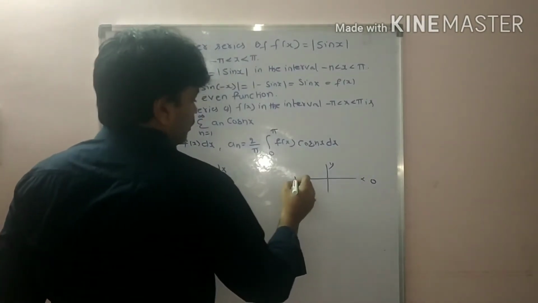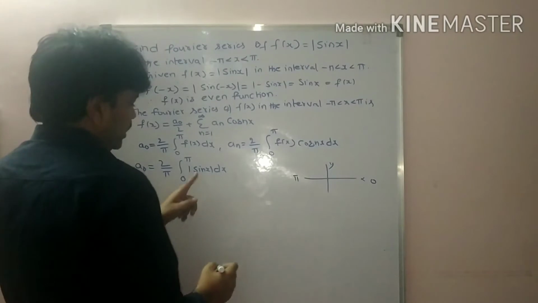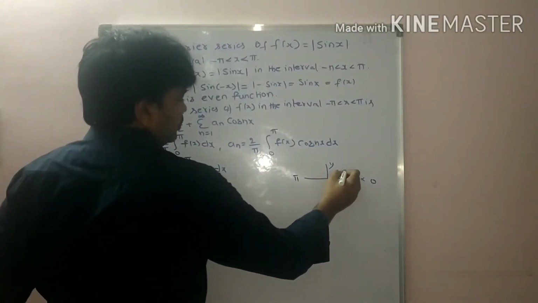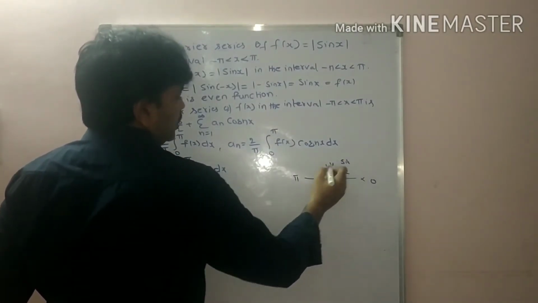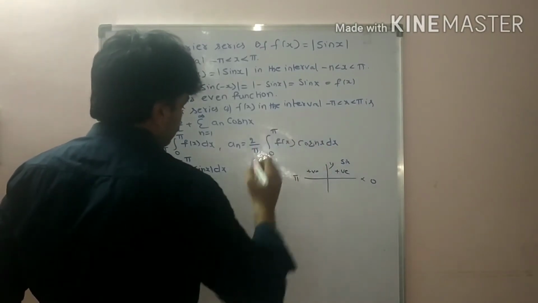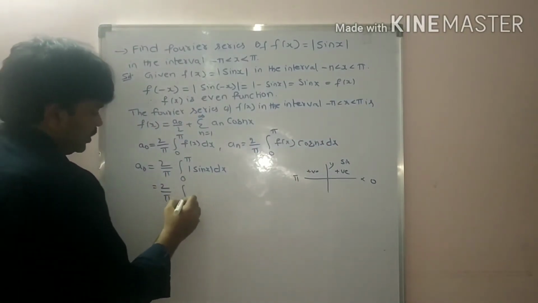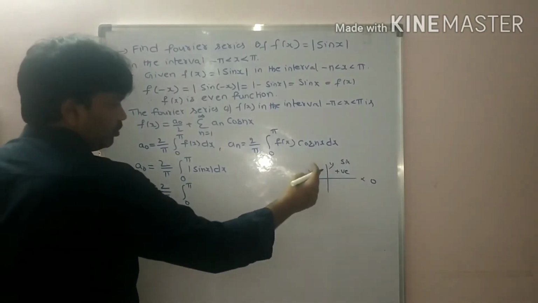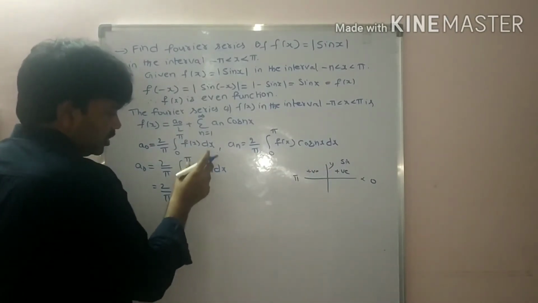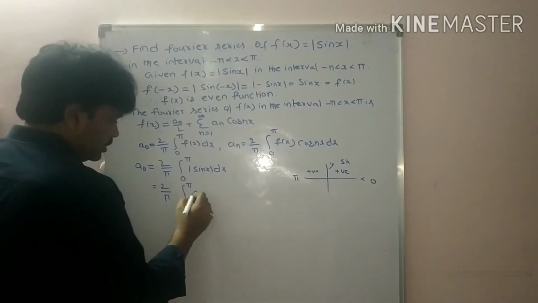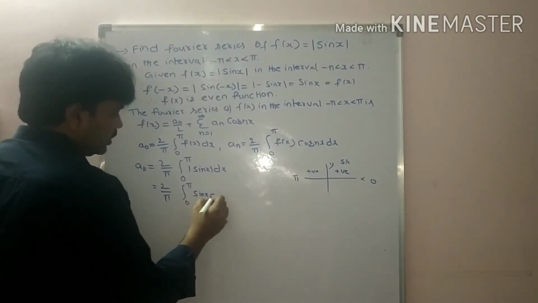Now, sin is positive here. In the second quadrant also, sin is positive, students. So, that is equal to 2 by pi integral 0 to pi. In both the quadrants, sin is positive. So, modulus sin x can be written as sin x dx.